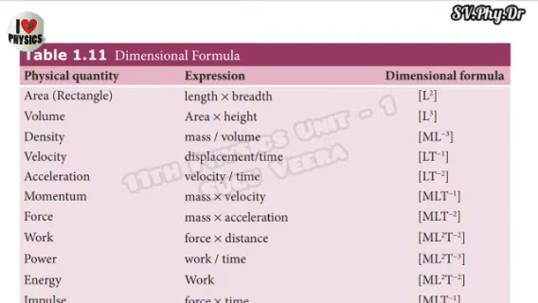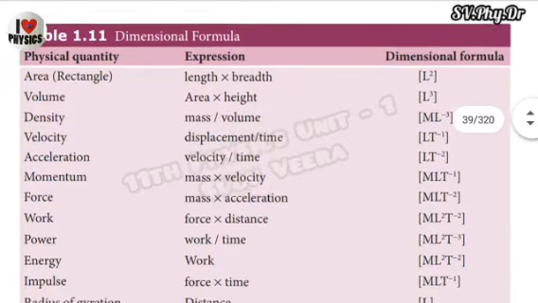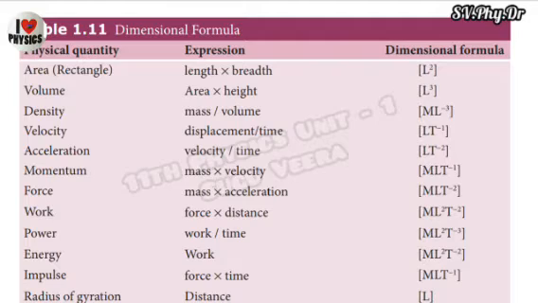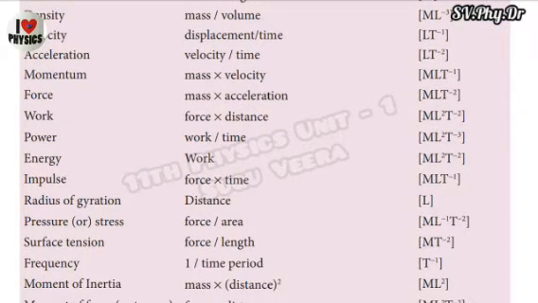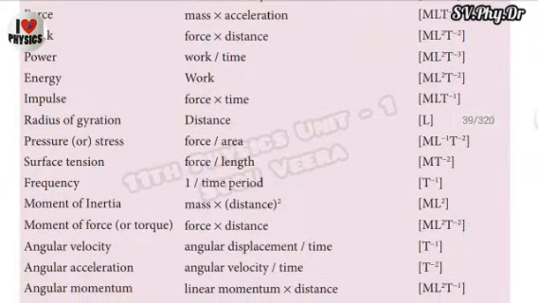Table 1.11 gives the dimensional formula of some physical quantities. All the dimensional formulas are very important, so read them more than 4 or 5 times and work out some formulas dimensionally.